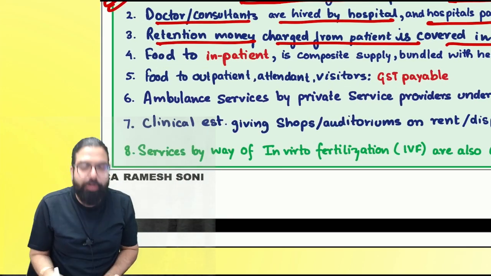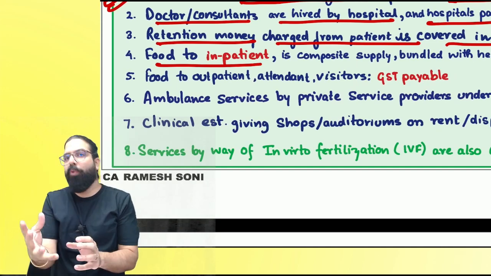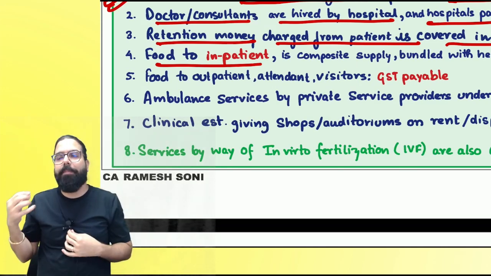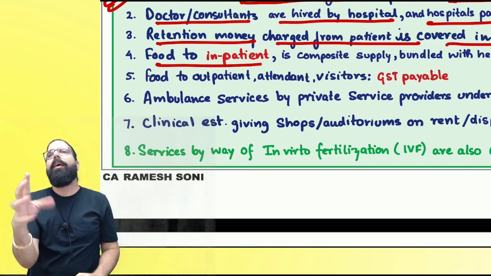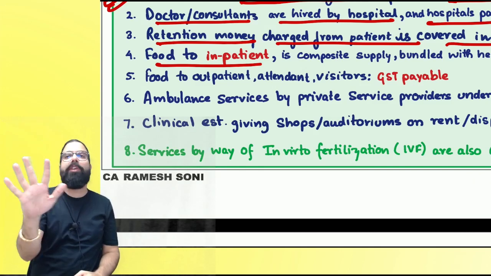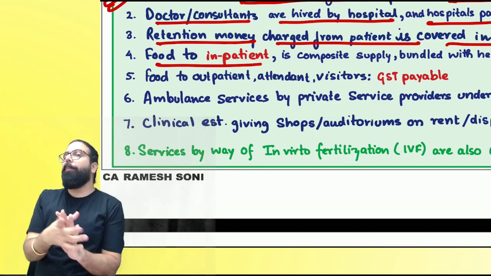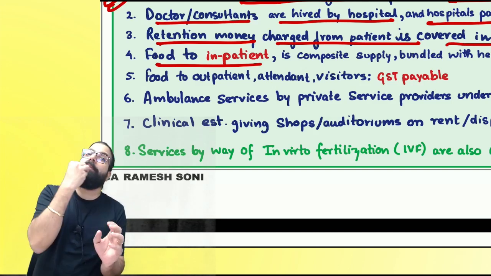The next one, food given to inpatient. Baba, tell me one thing. Do you ever get admitted to a hospital to eat food? So government is telling when an inpatient is admitted in a hospital, and food is being given to that person, healthcare is principal, food is not principal over there, and hence it shall be exempted. Now, when one person is admitted in a hospital, relatives will come, friends will come. Their main objective is to eat only.